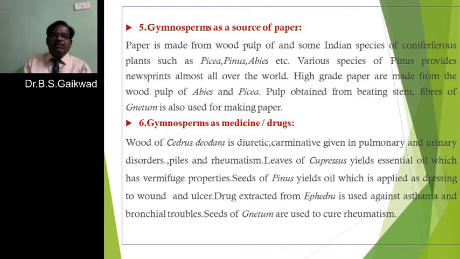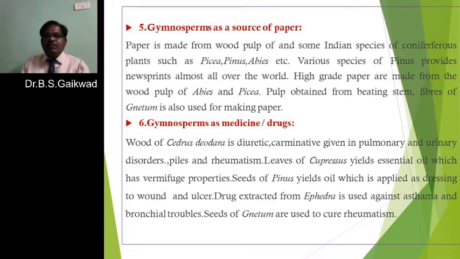Paper is made from the wood pulp of some Indian species of conifers. Conifers means plants like Abies, Araucaria and Thuja. Among such plants, Picea, Pinus and Abies, various species of Pinus provide newsprint almost all over the world, because high grade paper is made from the wood pulp of Abies and Picea.